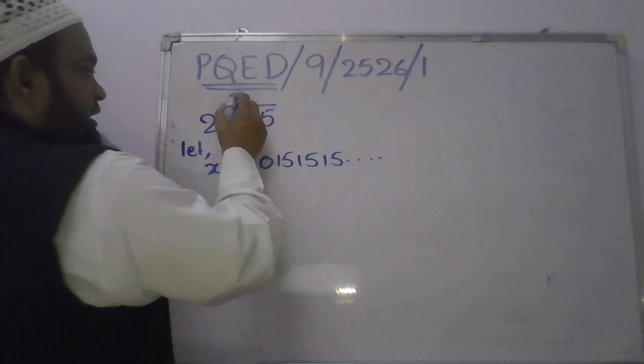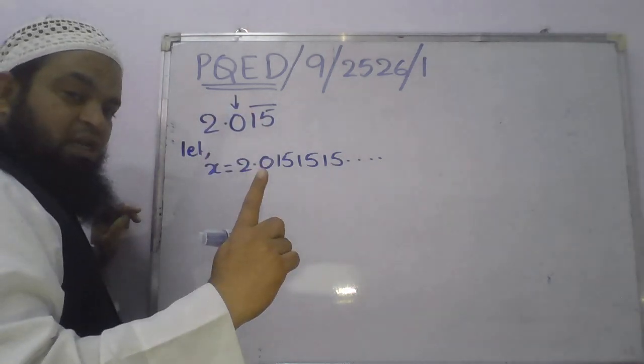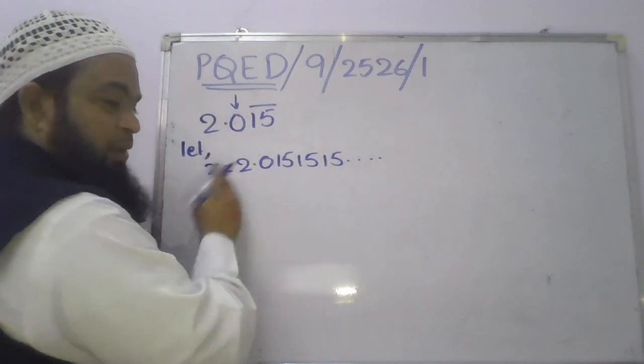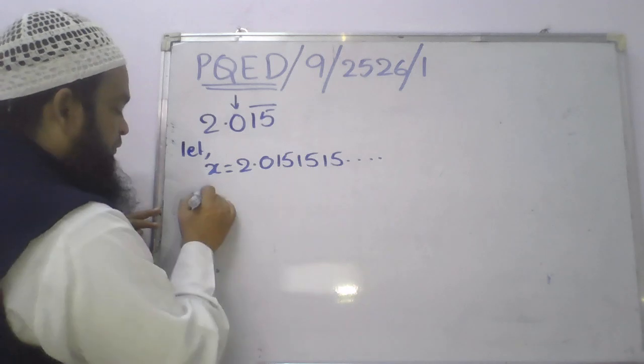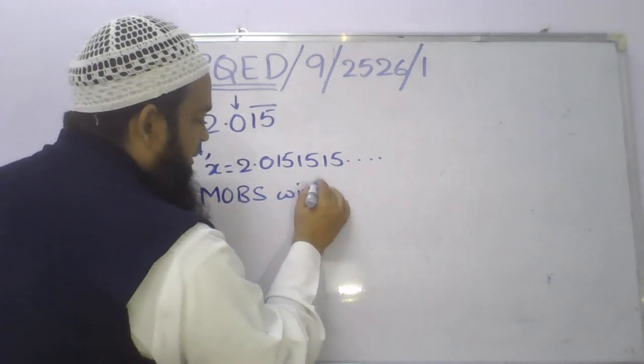Now in this decimal, how many non-repeating digits are there? Only one, that is 0. So if one non-repeating digit is there, first take it to the whole part. How will we take it to the whole part? That means how will the decimal move to the right-hand side? By multiplying with 10. So multiply on both sides with 10.